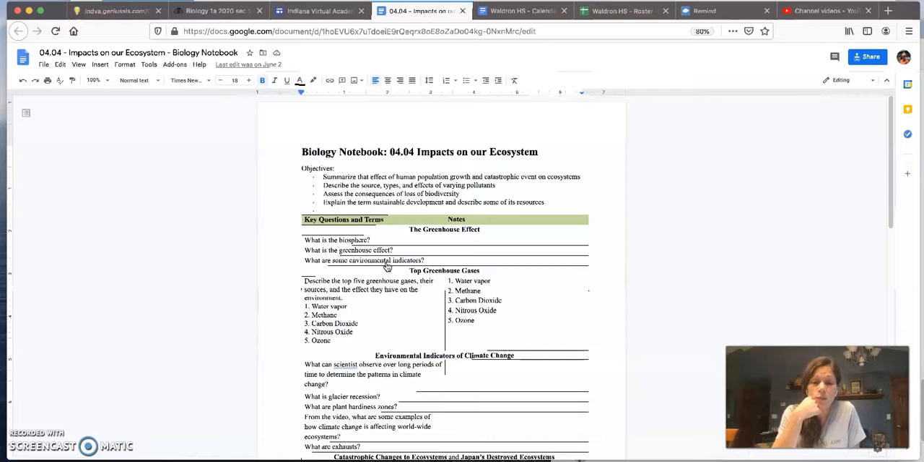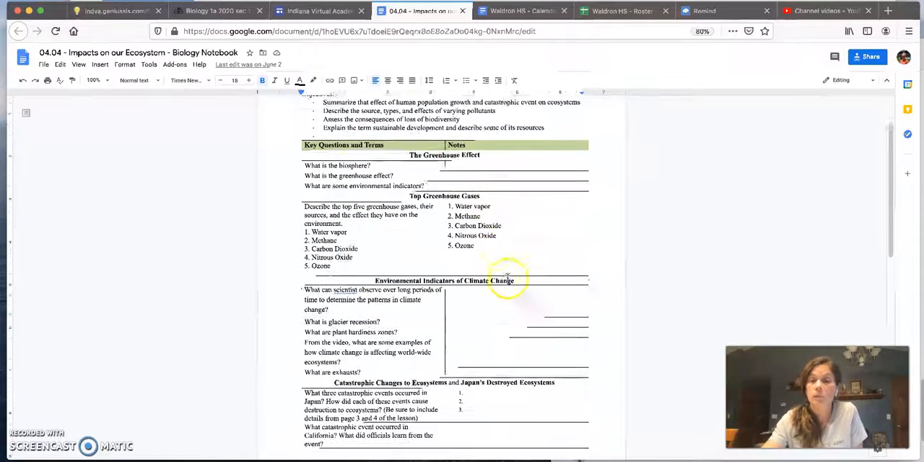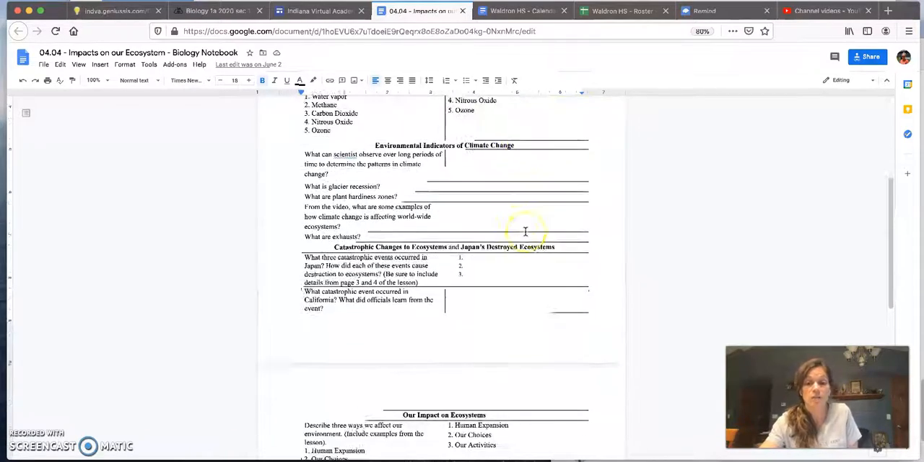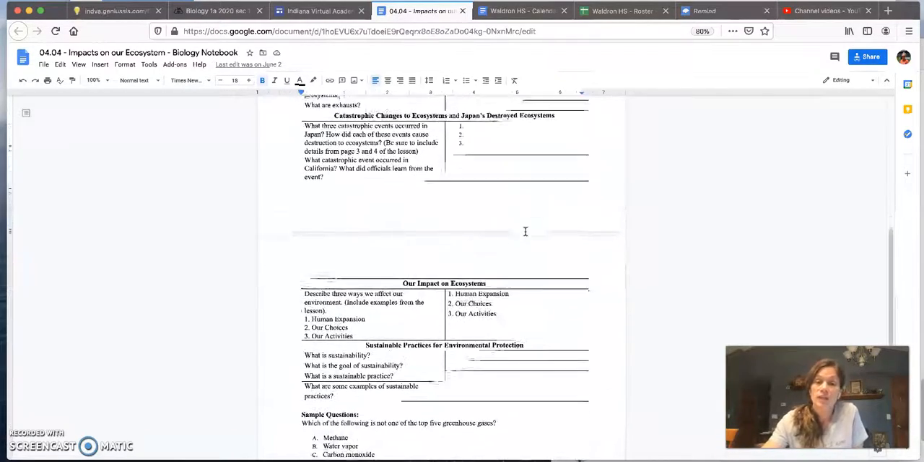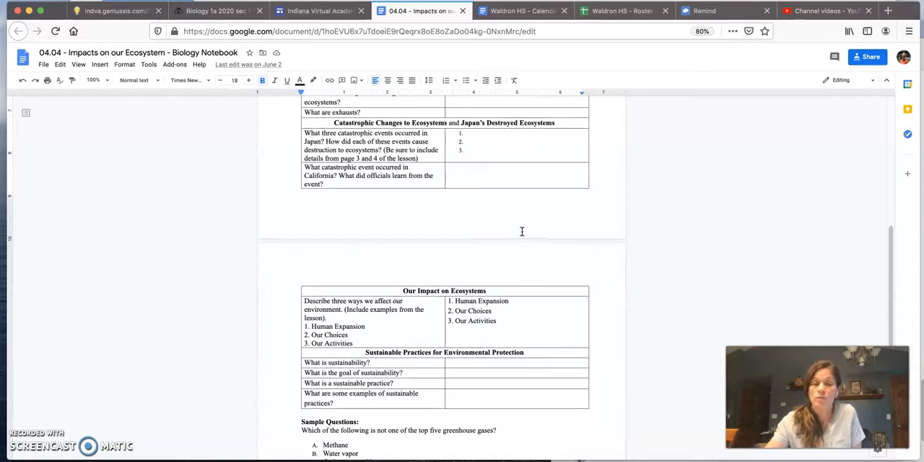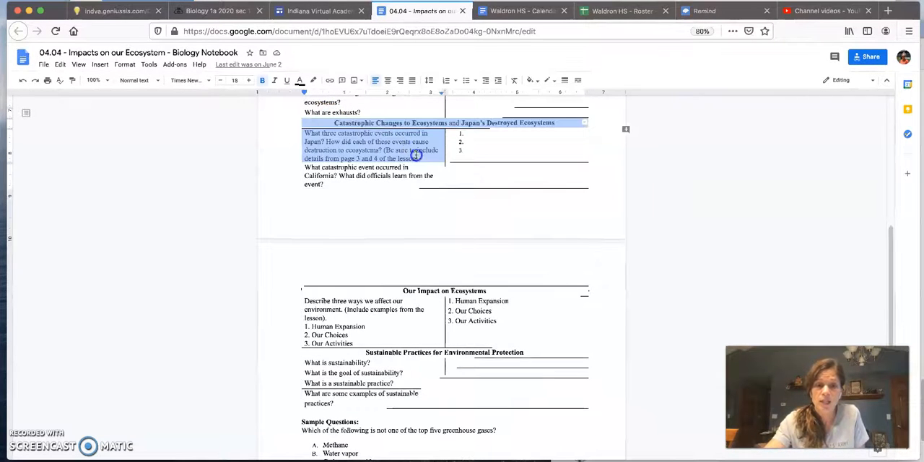We'll be reading about the effects of human population growth and catastrophic events on ecosystems, pollution, loss of biodiversity, and sustainable development, as well as some resources. So topics you will read about are the greenhouse effect, greenhouse gases, climate change, and catastrophic events that have happened to ecosystems. This actually will be tied into